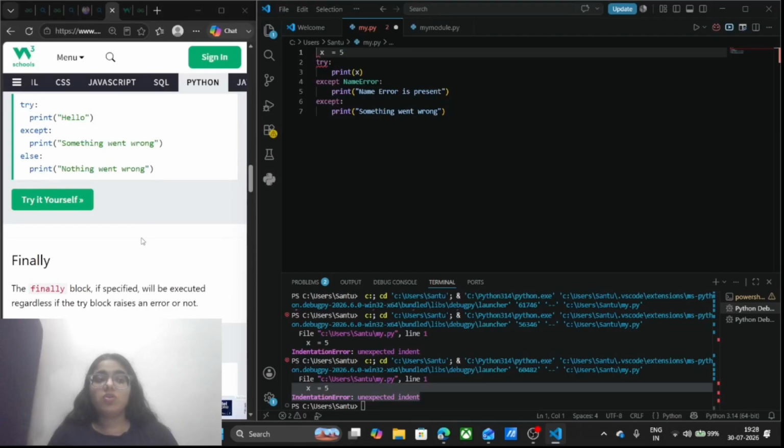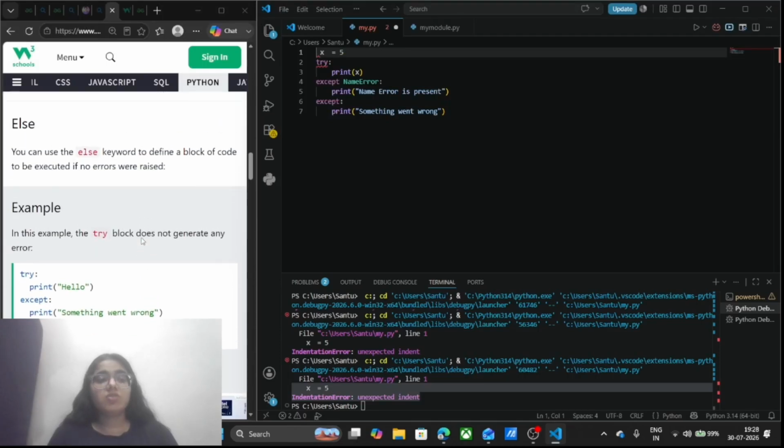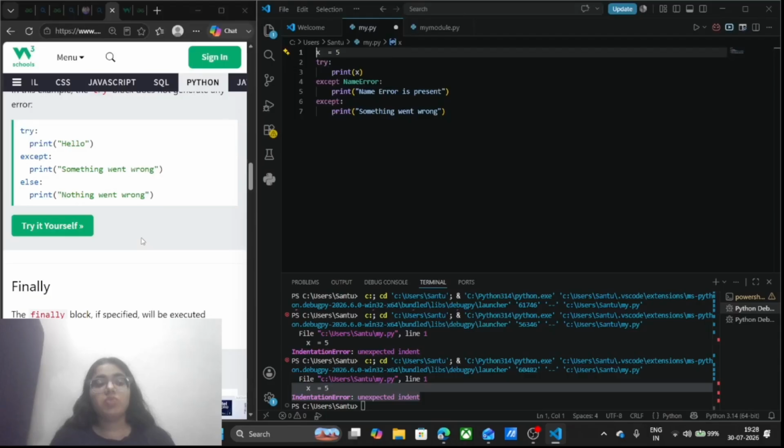to the else block. What is the else block going to do here with the try and except? You can just write the else keyword to define a block of code to execute if no errors were raised. Means if there is no error present in my code, then the else block is also going to be executed.